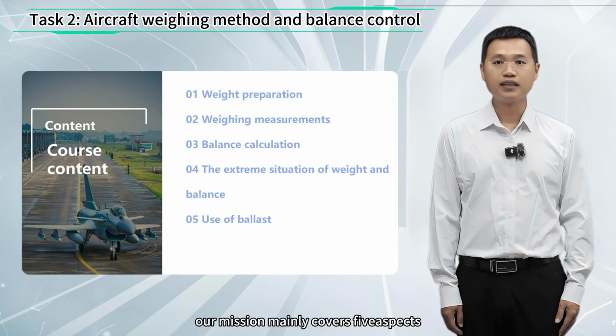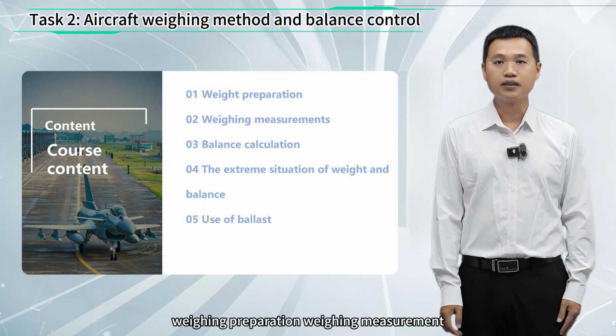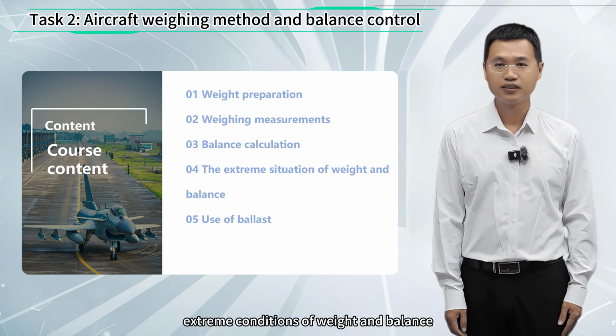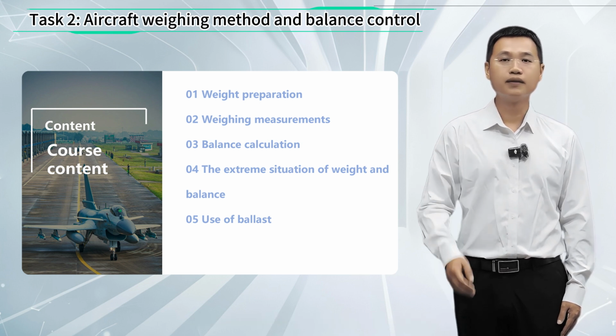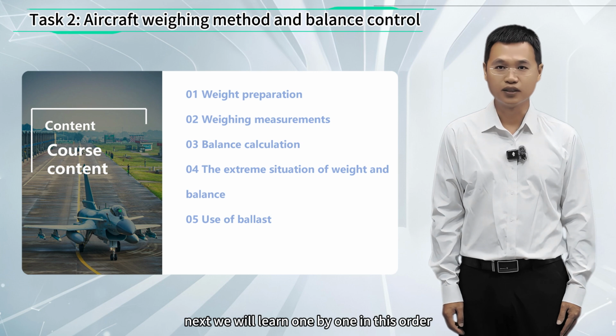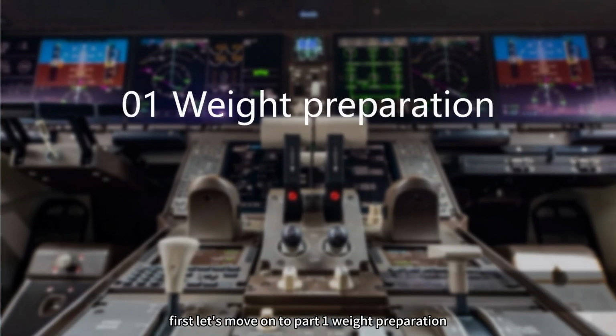Our mission mainly covers 5 aspects: weighing preparation, weighing measurement, balance calculation, extreme conditions of weight and balance, and use of ballast. Next, we will learn one by one in this order. First, let's move on to part 1, weighing preparation.